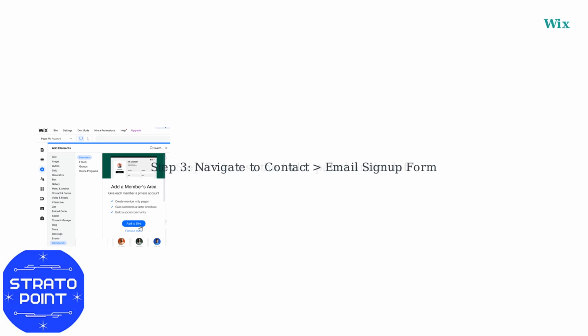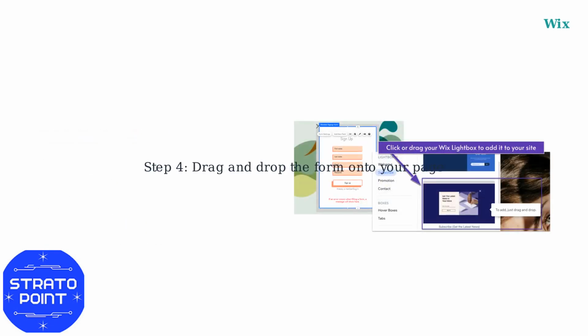Navigate to Contact, and then select either Email Signup Form or Subscribe Form. Drag and drop the form onto your desired location on your page, such as your home page, footer, or even a pop-up. Now you've got the basics in place.